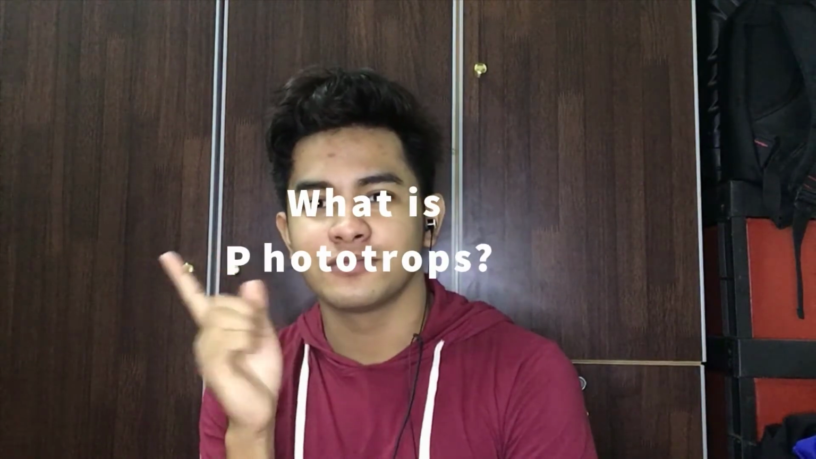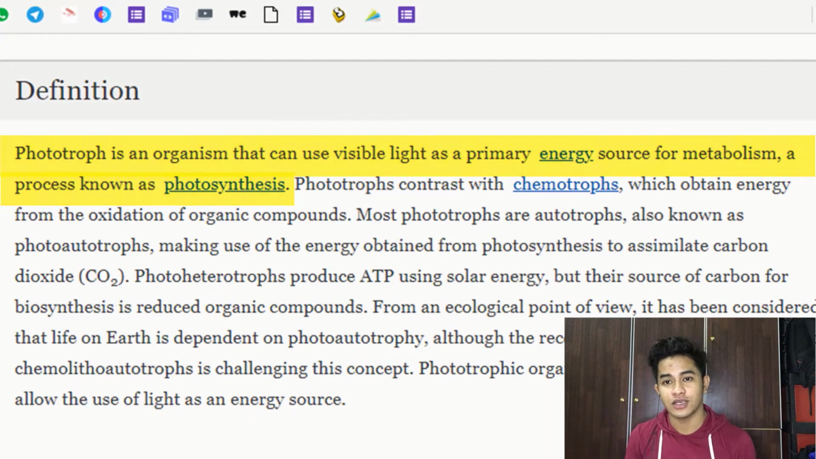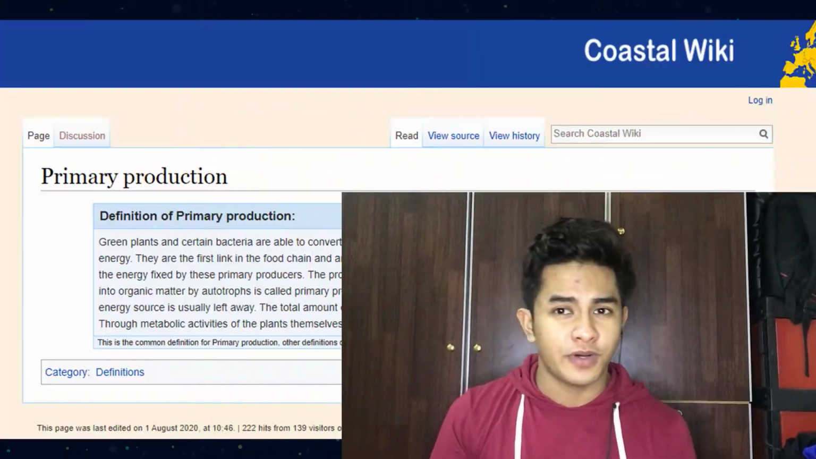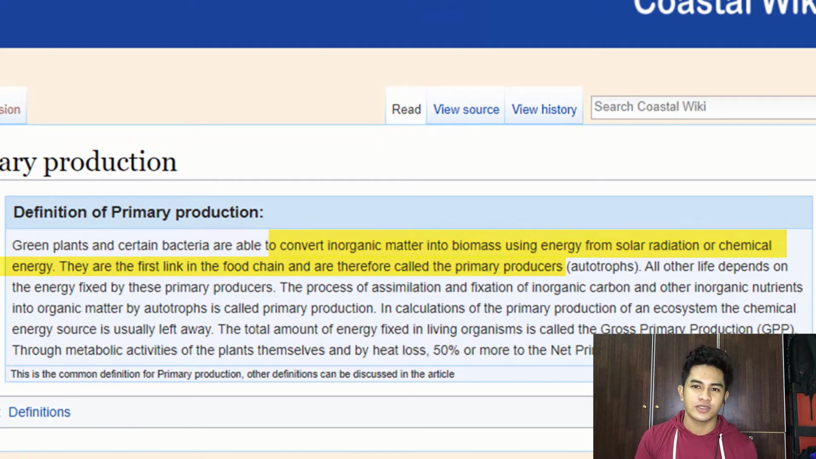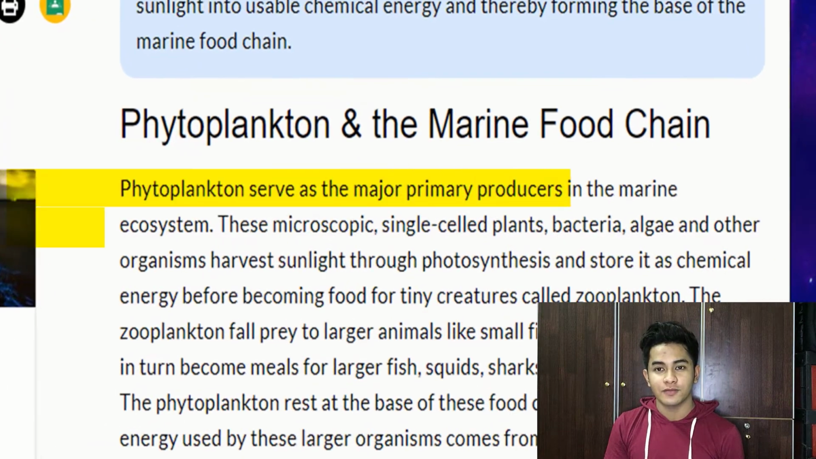Let's check it out. Before we go any deeper, I would like to introduce you to the phototroph. So, what is a phototroph? As you know, a phototroph is an organism that can grow using light as an energy source, and there are also photosynthetic organisms that can perform photosynthesis. What is a primary producer? A primary producer is an organism that synthesizes organic compounds using inorganic carbon as their carbon source. Phytoplankton serve as the primary producer in the marine ecosystem.